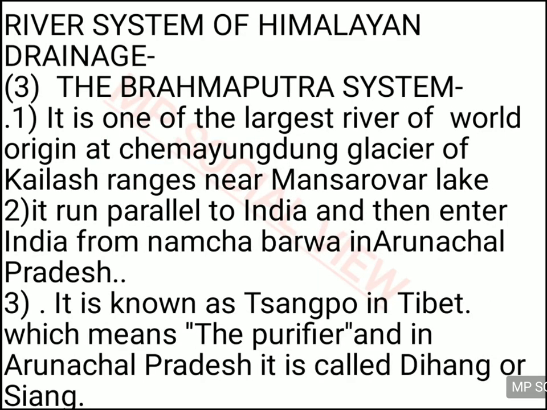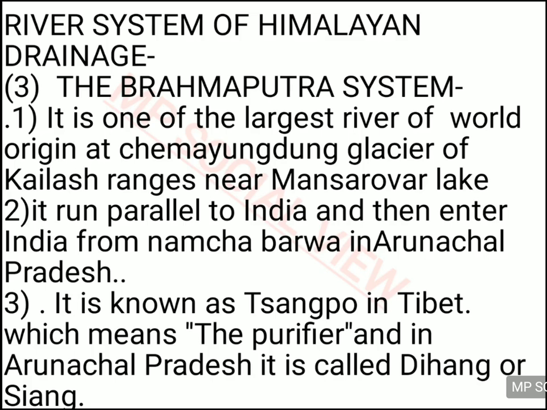And then the third river of our Himalayan river drainage systems is the Brahmaputra river. This is one of the largest rivers of the world, and it starts from the Chemayungdung glacier of the Kailash range near Mansarovar lake. Alright, so it is also actually starting from Tibet only.